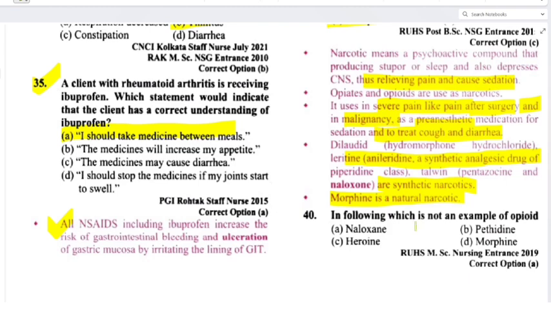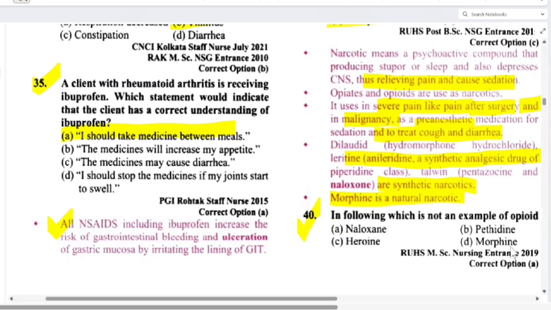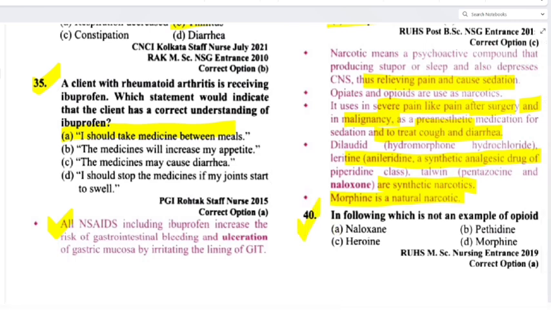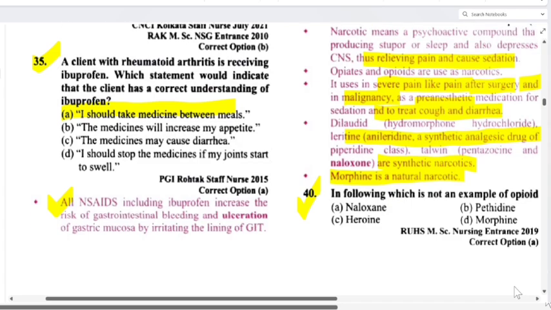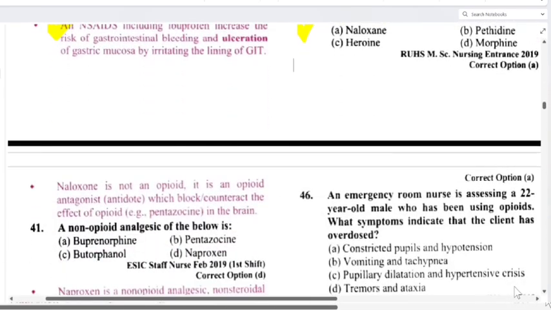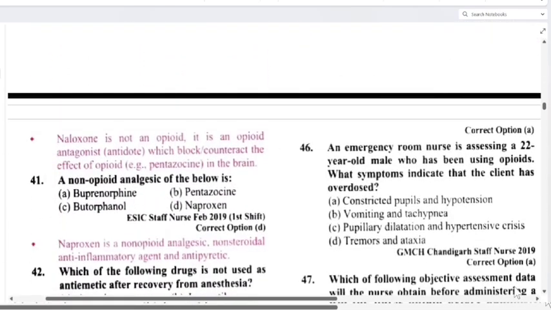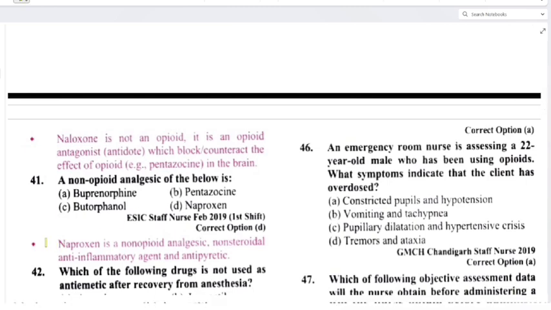Then in following which is not an example of opioid? Naloxone, pethidine, heroin, then morphine. Option A will be the correct answer, that is naloxone, है ना? See, naloxone is not an opioid, it is an opioid antagonist और antidote. अगर toxicity हो गया opioid से तब हम naloxone देते हैं, ठीक है, which block or counteract the effect of opioid. Example है pentazocine in the brain.